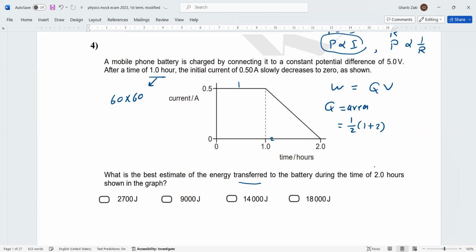But take care, this is in hours, so multiply by 60 by 60, which is 3,600, and multiply by the height, 0.5. The charge equals 2700 coulomb. Then the energy equals Q, 2700, multiplied by V, 5. Then the answer equals 13500, approximately 1.